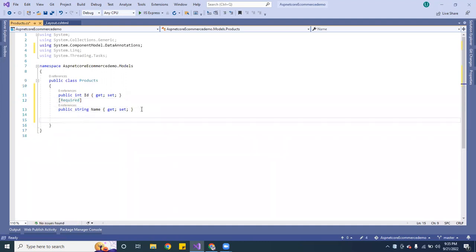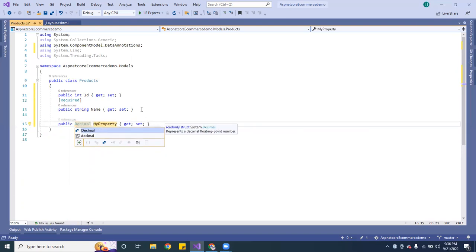And the next one I'm going to use is the price. So this one, I'm going to use decimal. And here, this is going to be for price.